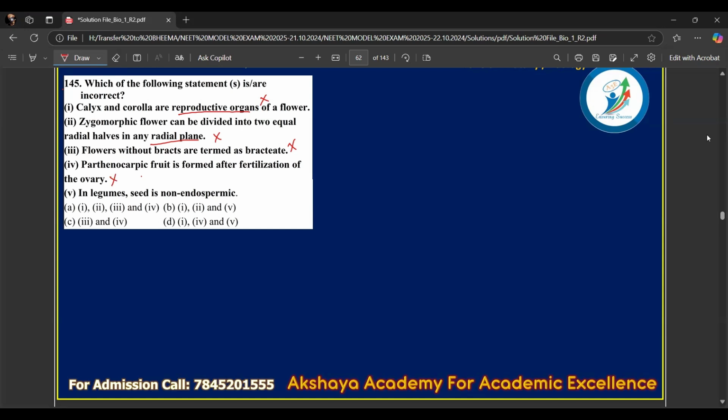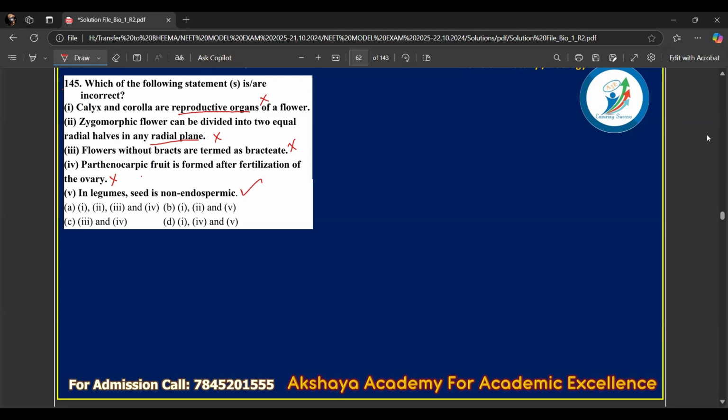In legumes, seeds are not endospermic. As a general rule, legumes are dicots, and dicots have non-endospermic seeds, so it's true. Monocots have endospermic seeds, but there are exceptions. You have to also remember that. For example, a dicot such as castor shows endospermic seed. Monocots such as orchid do not show endospermic seed, but instead they show non-endospermic seed.